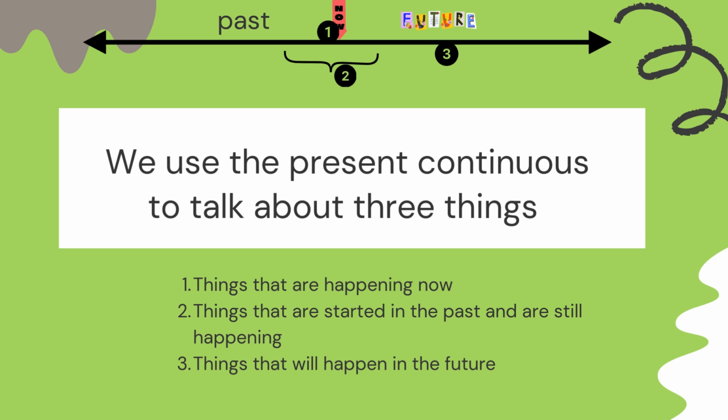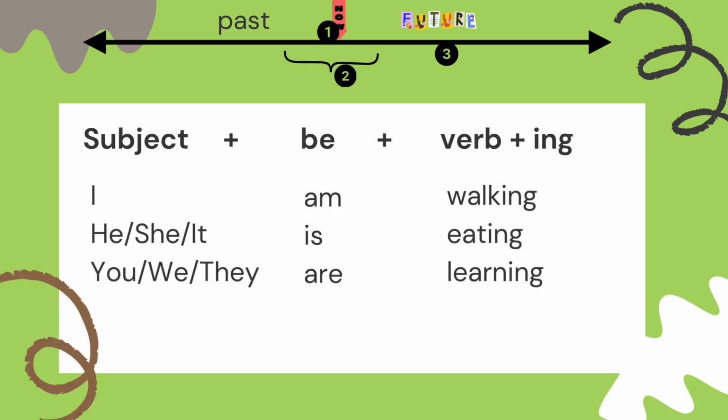We use present continuous to talk about things happening now, like I'm talking, things that started in the past but are still happening, you are learning English, and things that will or might happen in the future, like maybe you are going to Dubai this weekend. And when we say negative, we say it won't happen. So things that are happening now, I am talking, I'm not talking. So we say not.